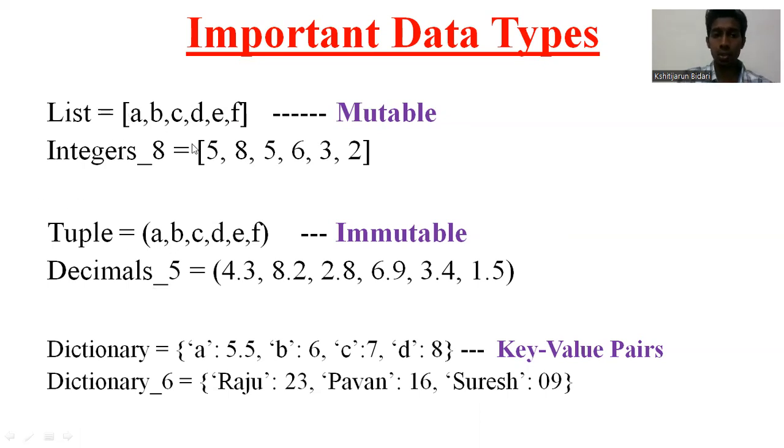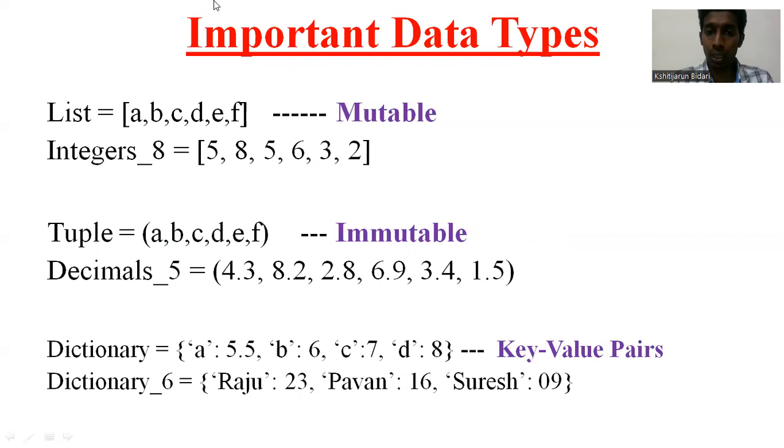A list, if you see, has square brackets, and inside the list you can put A, B, C, any, you can put your names also. And integers, I've given a name, integers 8, this is a name given. You can give any name, 5, 8, 5, 6, 3, 2. I've given some numbers. So this is a list now. This list can be names of students, names of the customers, the list of items which the customers have purchased. So that can be this list.